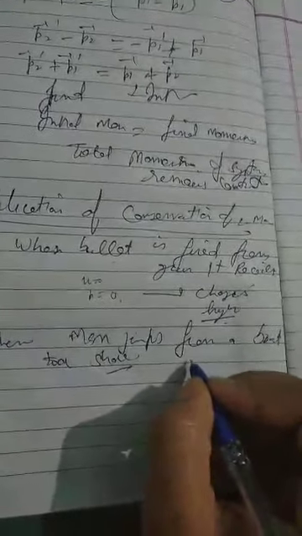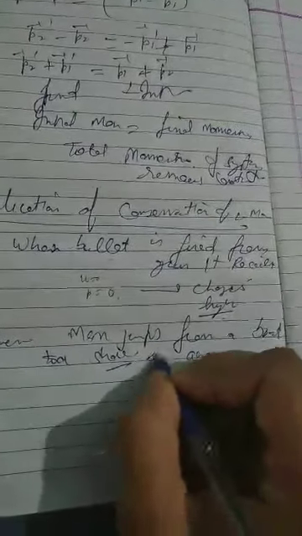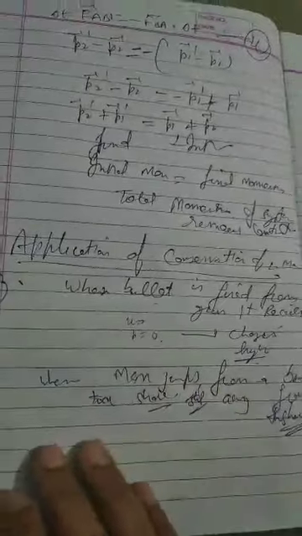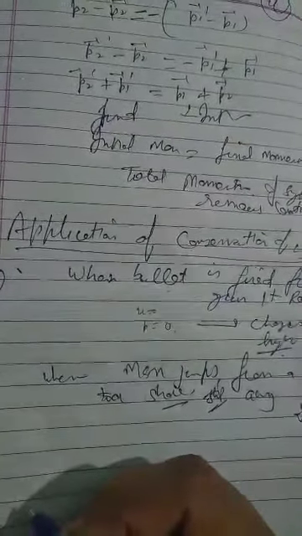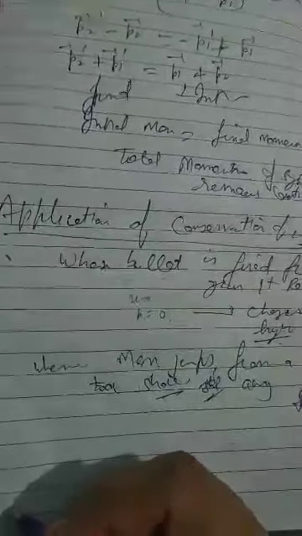The ship or the boat will move away from the shore. This is due to conservation of linear momentum. And next, the last one, fourth one: rockets work on the principle of conservation of momentum.